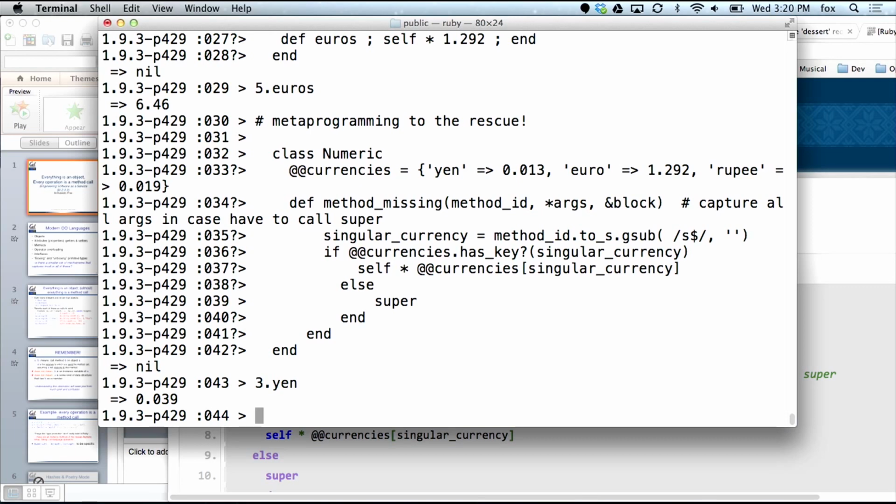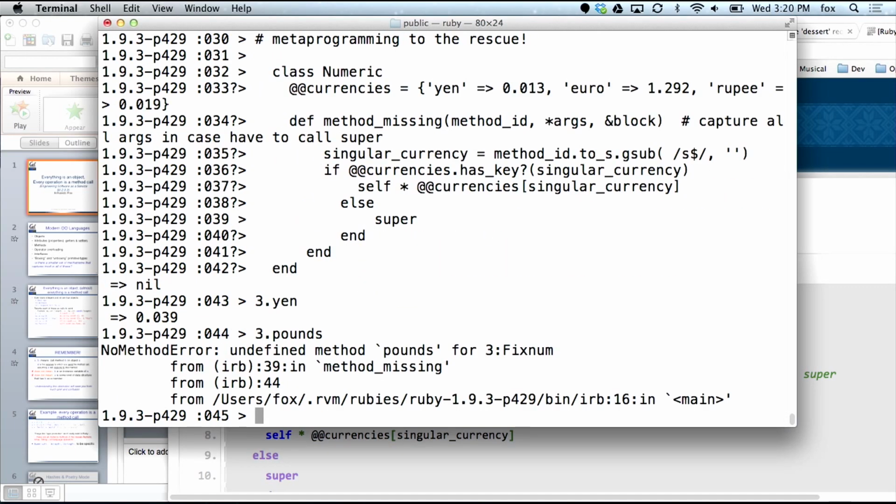So what's going on here if I do something like this? It didn't work, right? So what went wrong here? Well, method_missing got called, right? In fact, the debugger is helpfully telling us that where things went sour is in method_missing. And here's my method_missing that I defined. And here's the problem right here, right? We don't have a key in our currencies array for pound. So that fails.